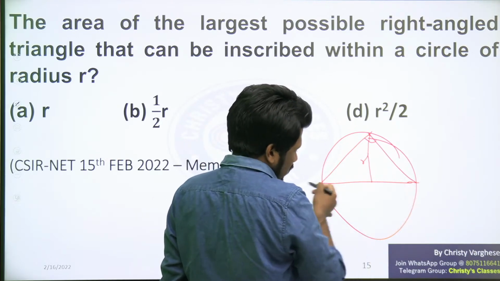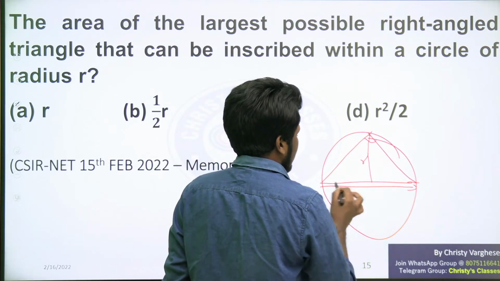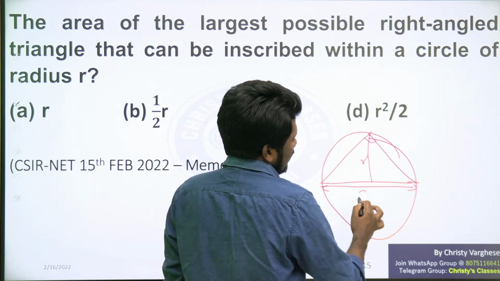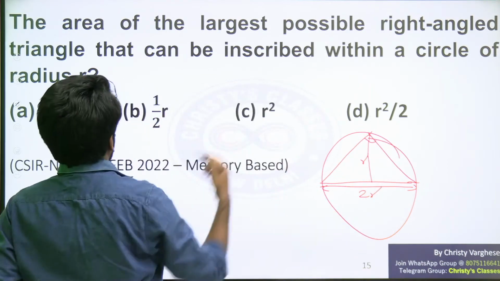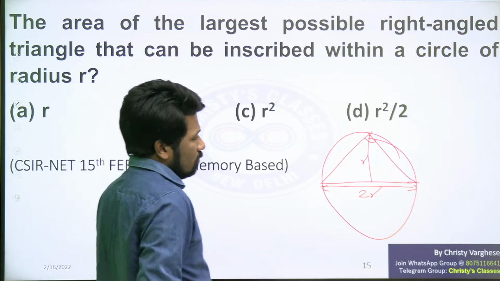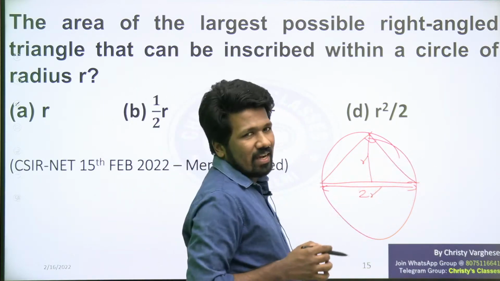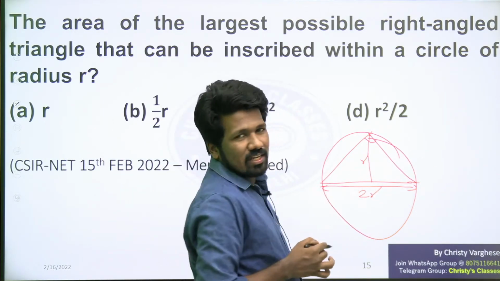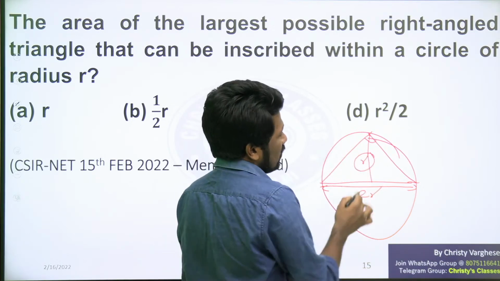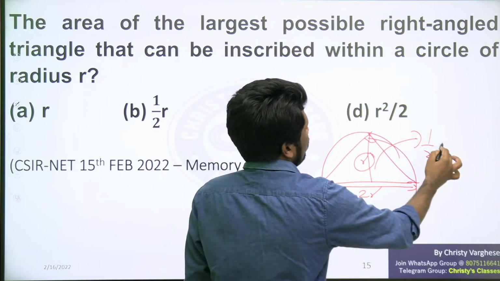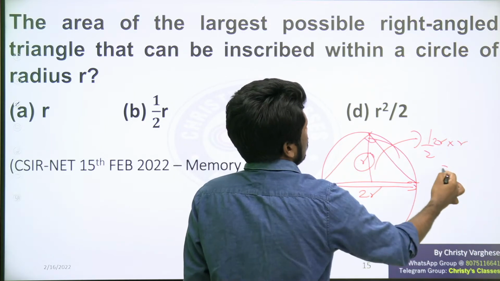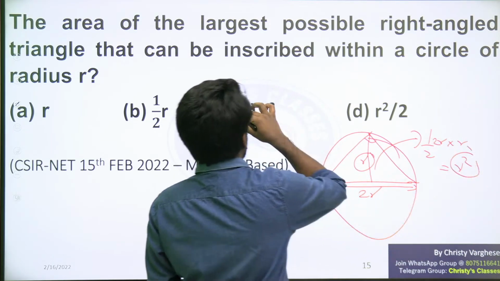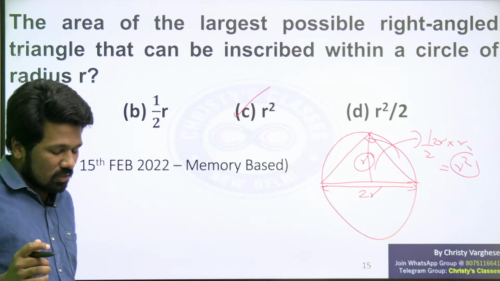This is also radius, this is also radius, or we can say this is the diameter, or the base of the triangle will be 2 times radius. Radius is given as r, so 2r will be the diameter, or 2r will be the side length, the base of this right angle triangle, and the height will be r. So what will be the area? Half into 2r into r, that is r square will be the answer. Super easy question, a concept that is repeated.